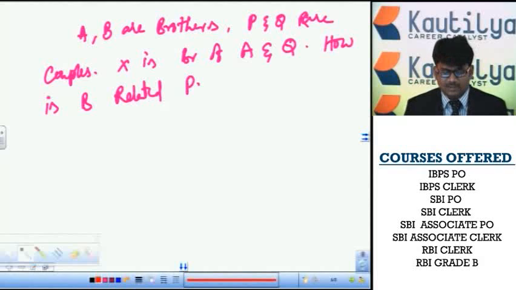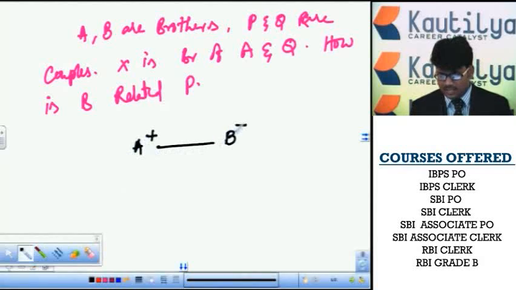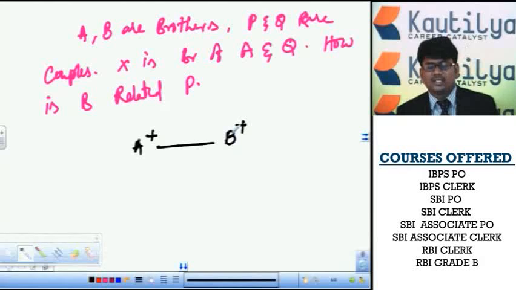Here clearly the given information is that A and B are brothers. A is a plus person and a brother of B, and B is also a brother. Both are brothers. Next, the relationship: P and Q are couples. We don't know the genders of P and Q, so we have to represent it in another manner.